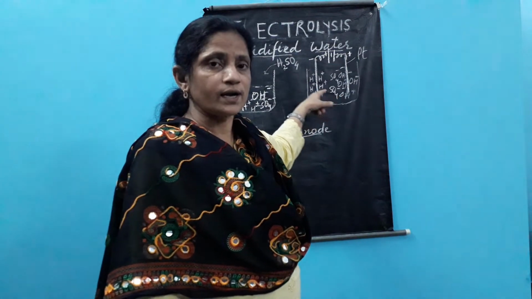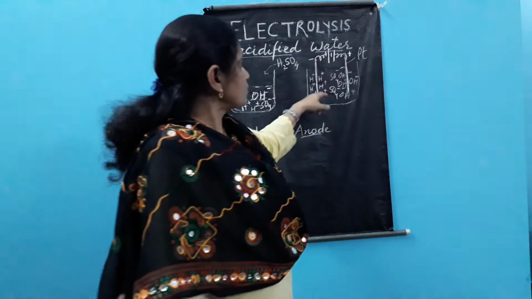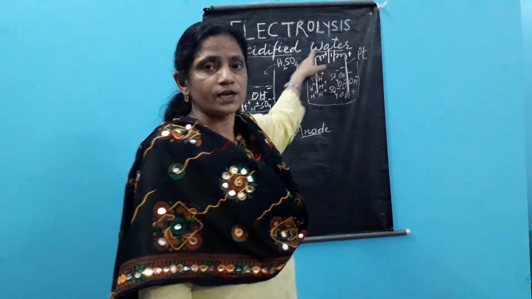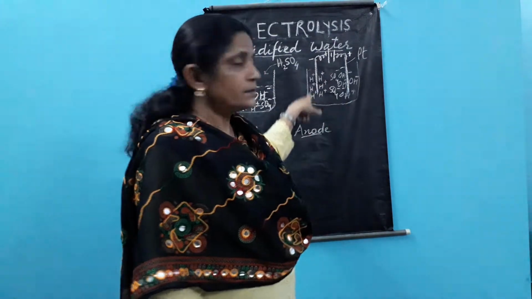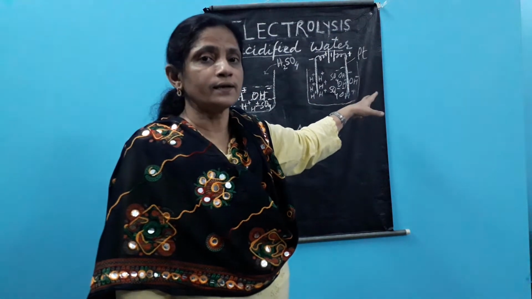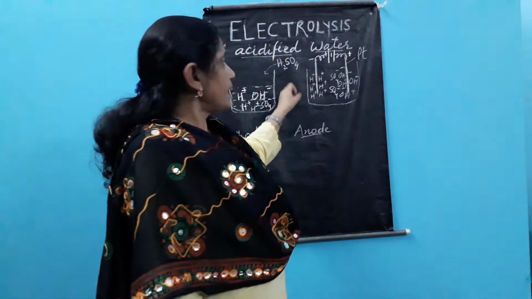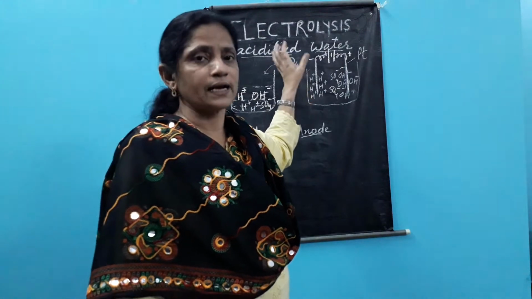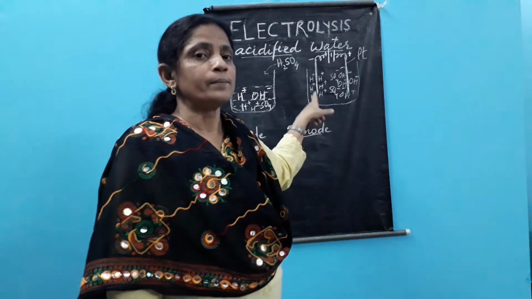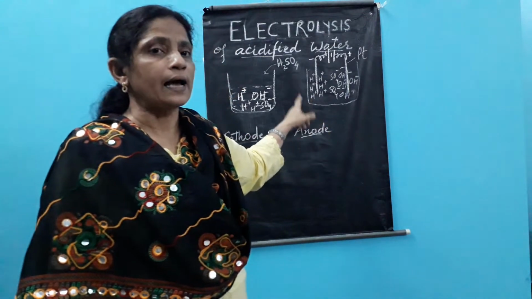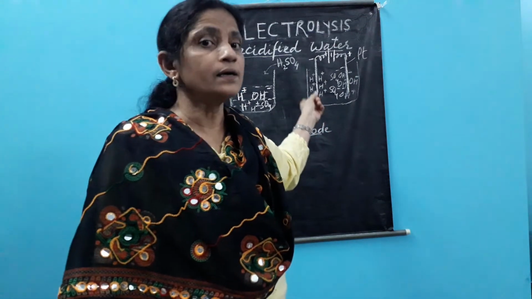Cations take those electrons and become neutral. This way a circulation of electrons goes through and the passage of current is continuous. At the anode we get the non-metallic material, and at the cathode we get the metallic material. In this case, hydrogen is a non-metal, but it is exceptional in that it gets collected at the cathode.